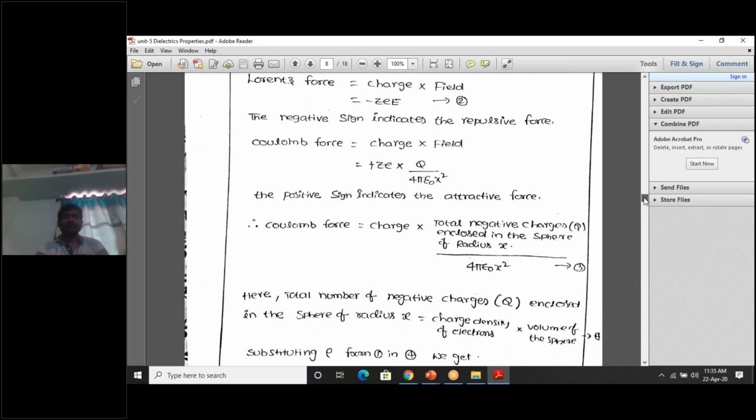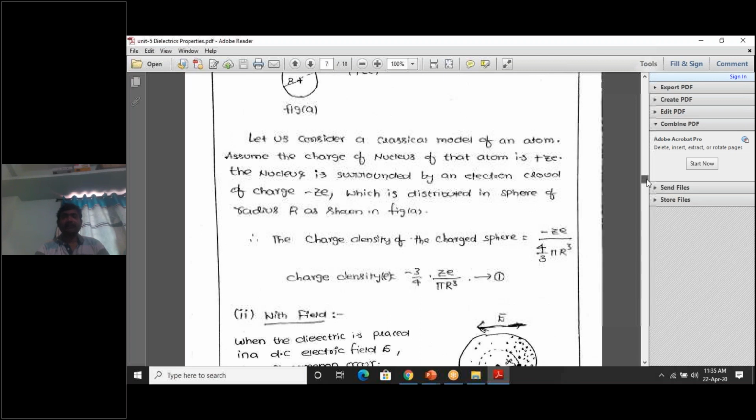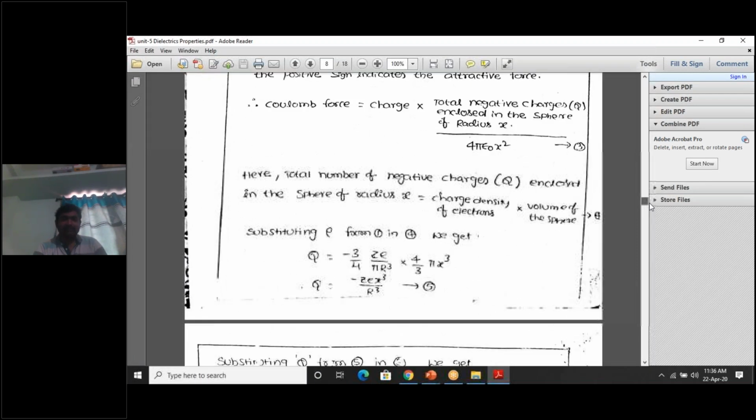Yes, go back to here. Charge density is equal to charge by volume. Here we calculated, and we are approaching the same equation. We are taking the same equation.